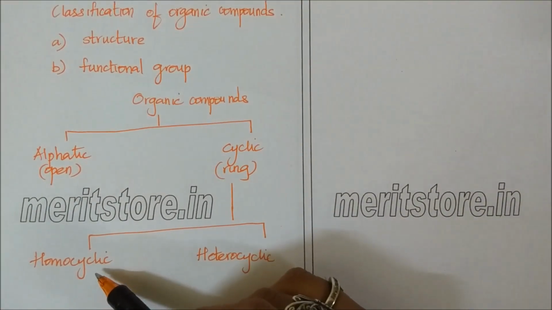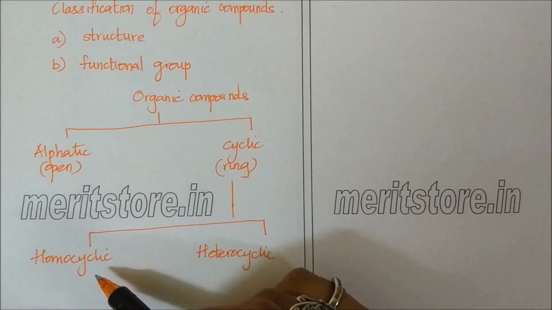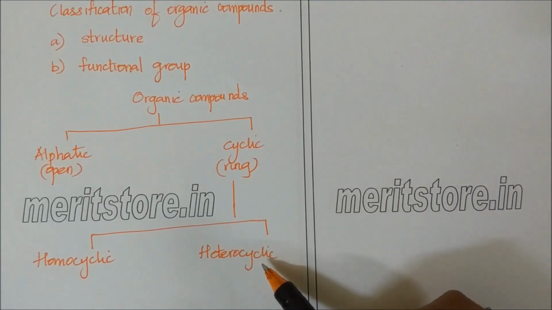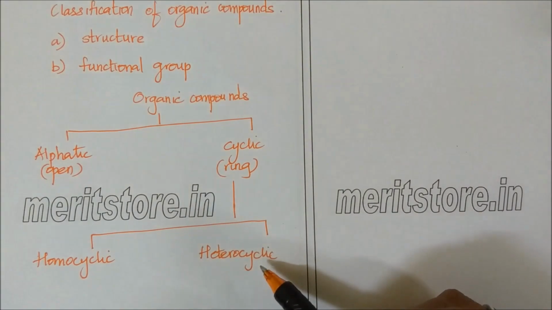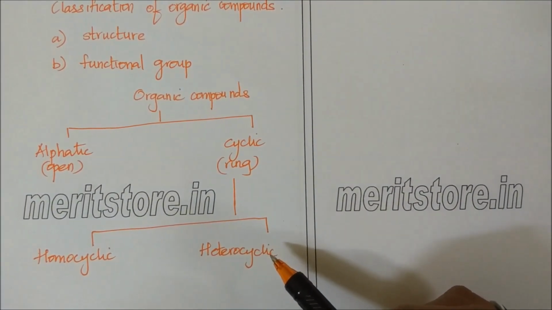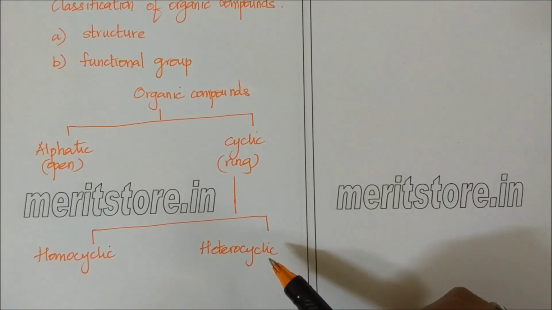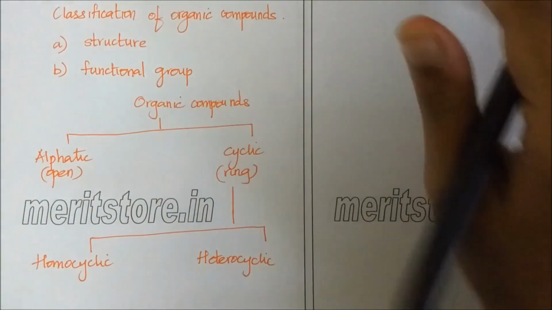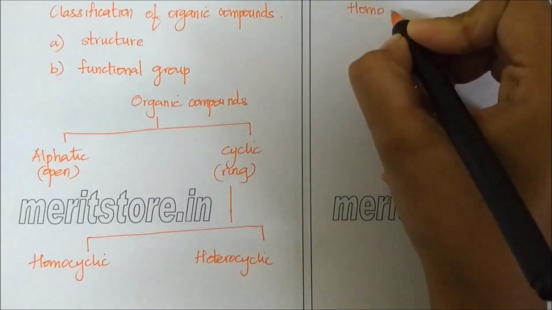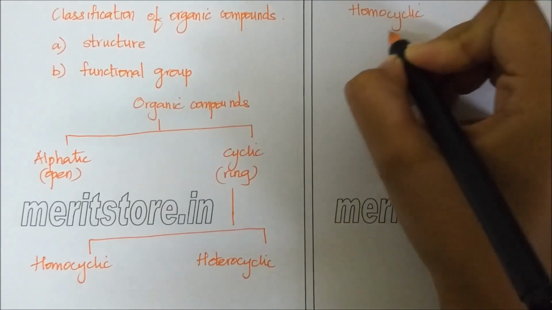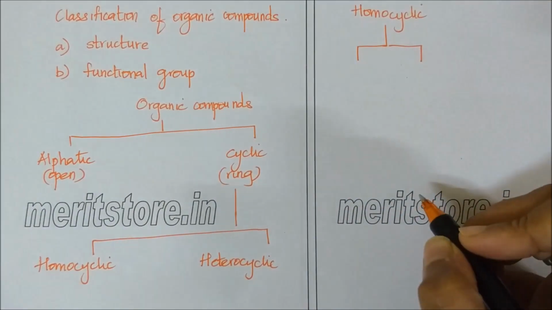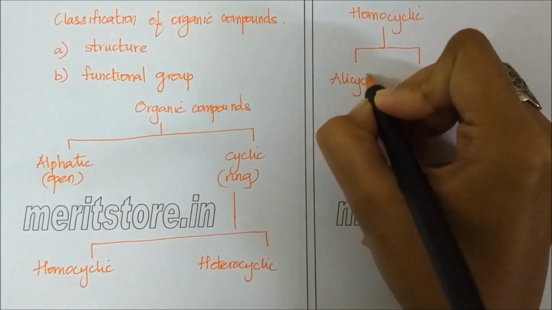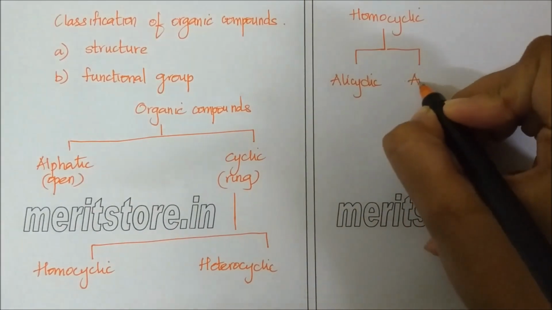Homocyclic compounds are those compounds in which the ring is made up of only carbon atoms, whereas heterocyclic compounds are those in which the ring is made up of carbon atoms as well as another atom like nitrogen, oxygen, sulfur, etc. Homocyclic compounds can further be classified into alicyclic compounds and aromatic compounds.